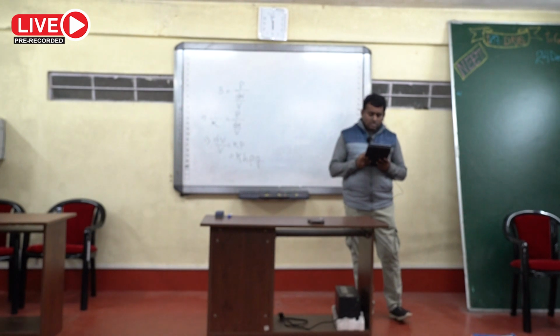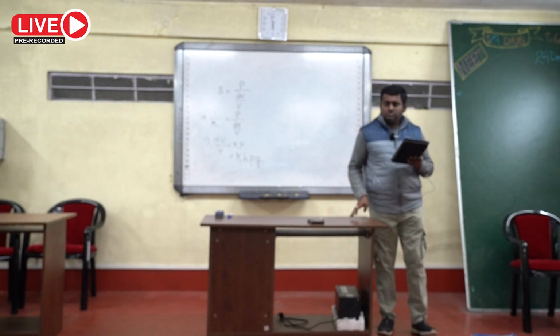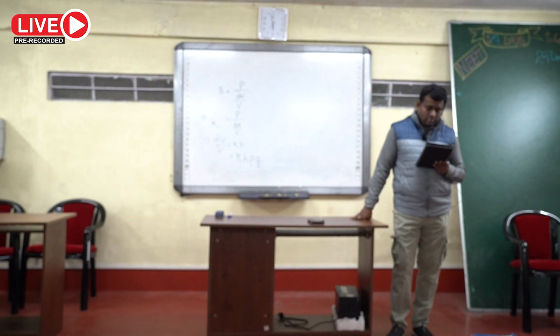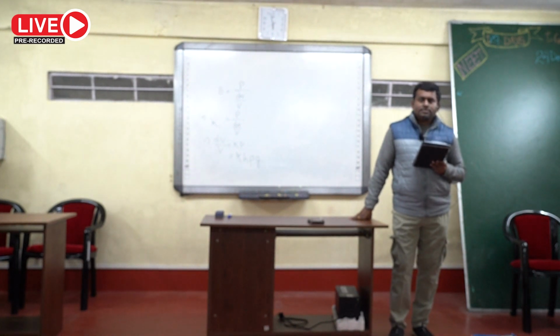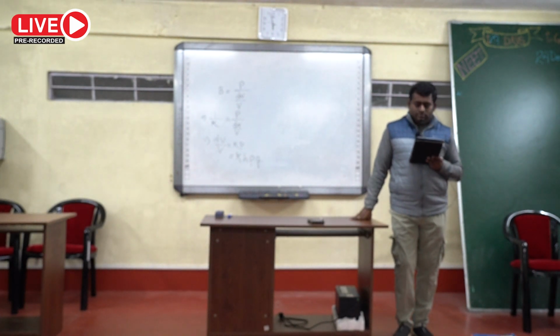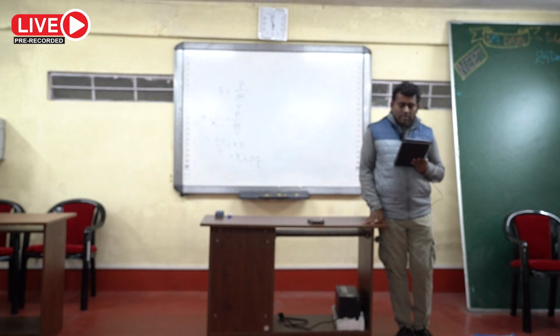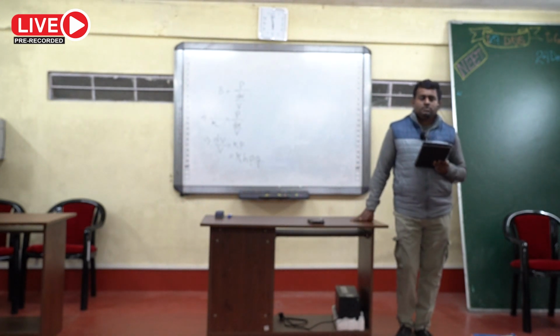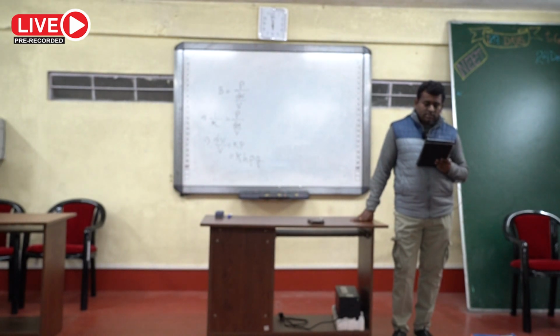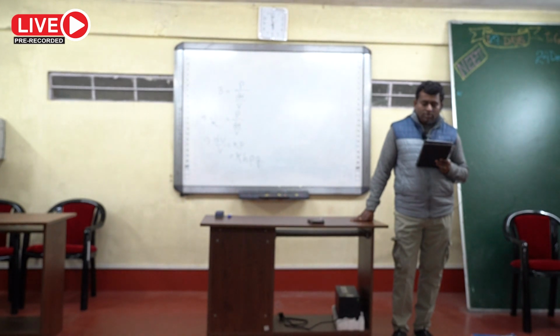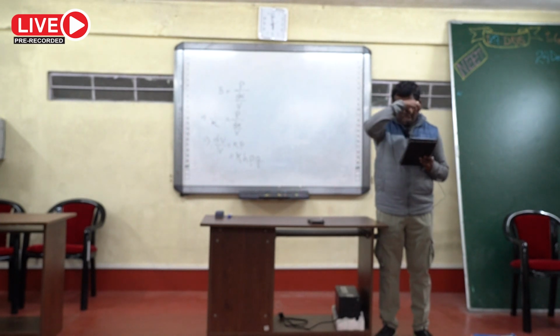Question number 9. The breaking stress for a copper wire is 2.2 into 10 to the power 8 Newton per meter square.